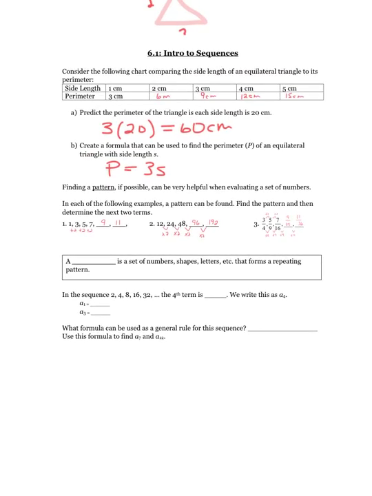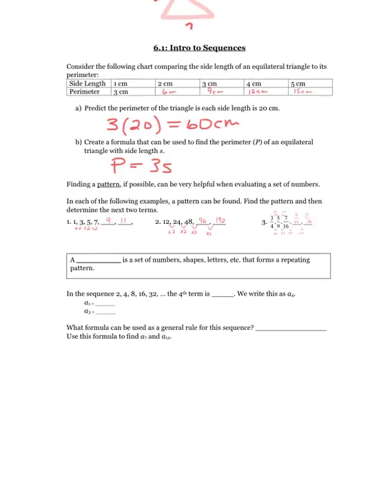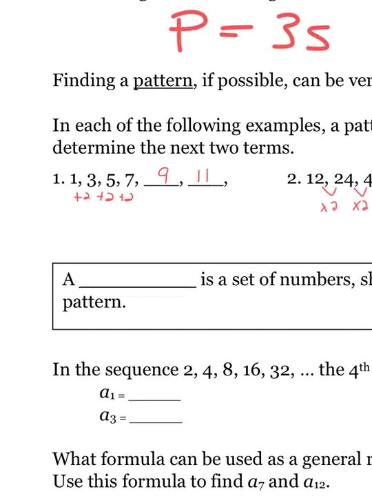So we're going to have a definition now. It says a blank is a set of numbers, shapes, letters, etc. that forms a repeating pattern, and that's a sequence. So a sequence is a set of numbers, shapes, letters, etc. that forms a repeating pattern.